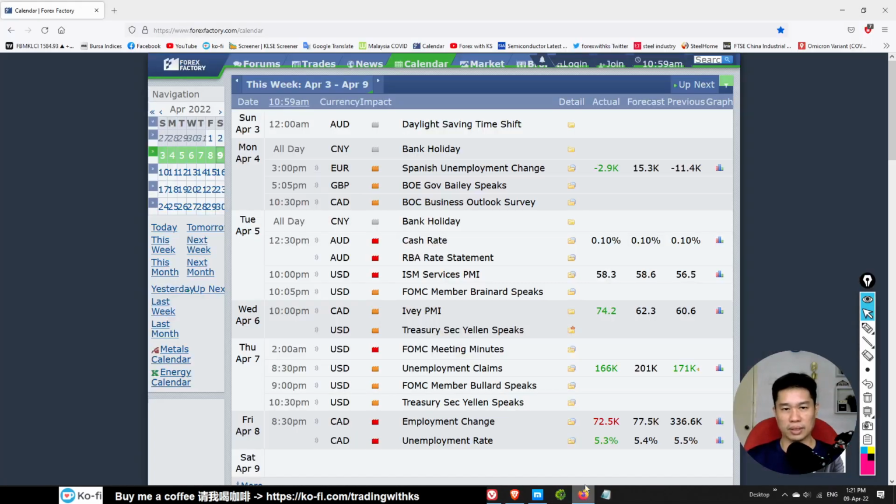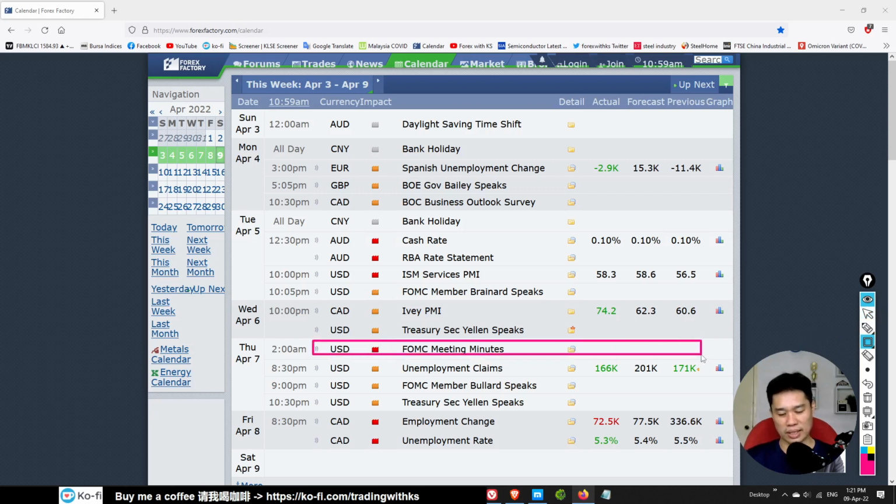Okay, let's check out the news first. This whole week we heard that the FOMC is quite bullish. They say they are going to probably increase the interest rate during May, probably by 0.5%. That scared the market quite a bit. You see the equity market, the stock market in the US, suddenly had a big drop, which created some fear in the market. This is, of course, good for the USD.